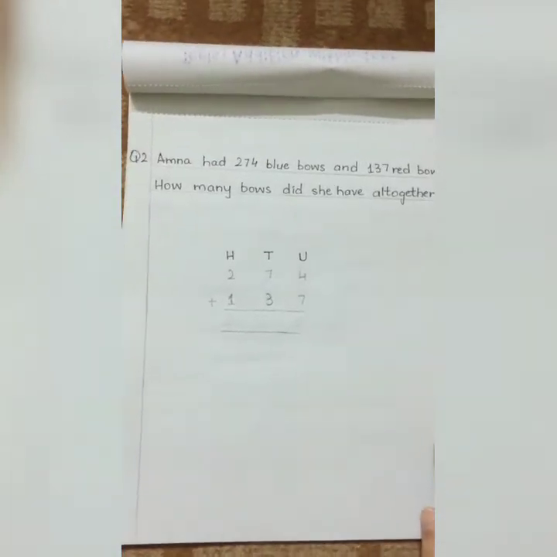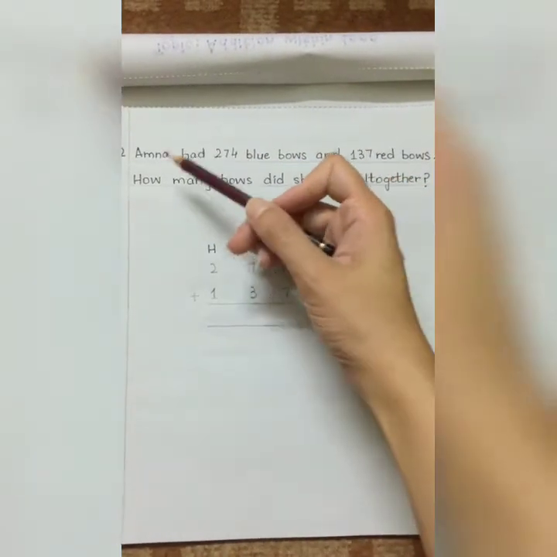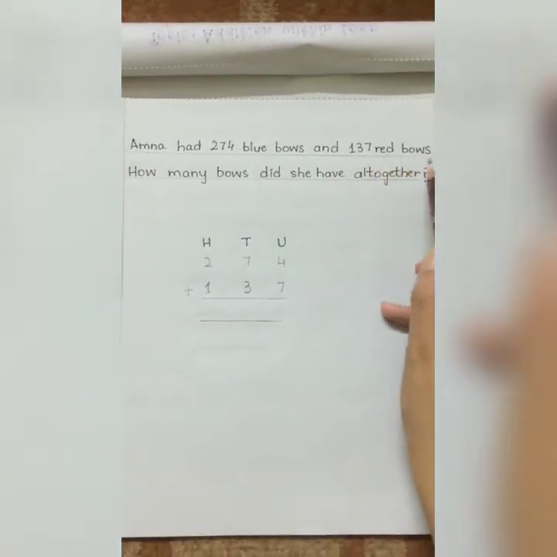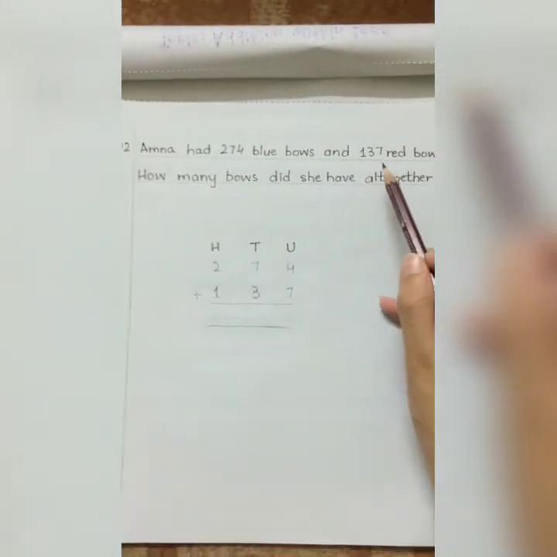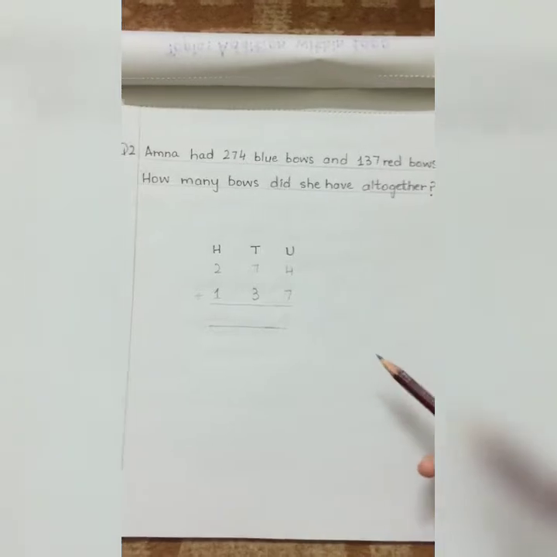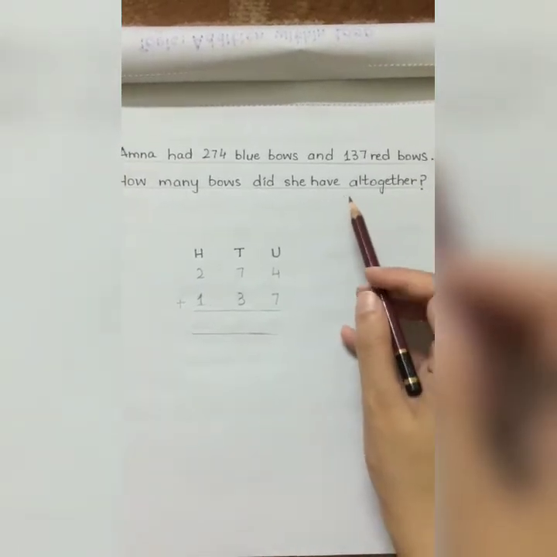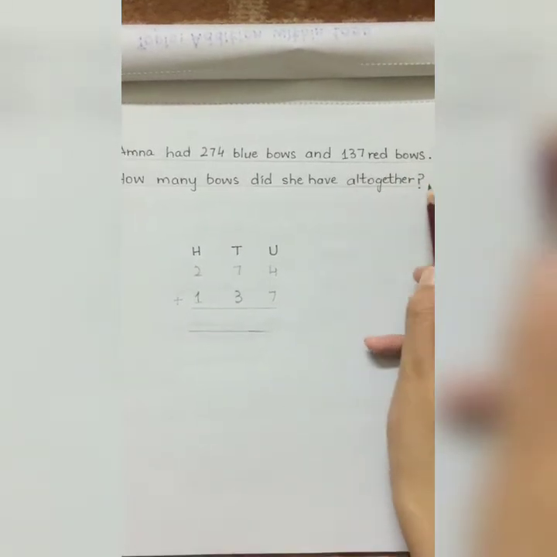So the statement will be: there are 360 students altogether. Now students, we are going to solve another word problem. Question number 2. So let me read it. Amna had 274 blue bows and 137 red bows. Yes students, 274 blue bows and 137 red bows. So how many bows did she have altogether? Now again they are asking us how many bows did she have altogether.